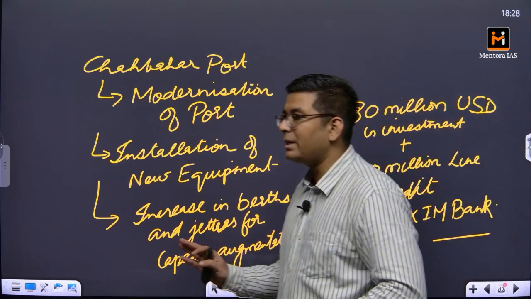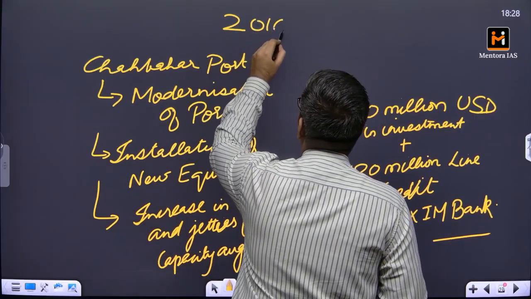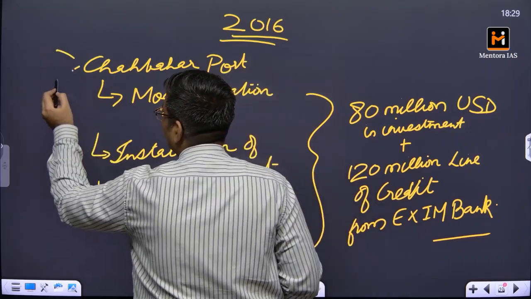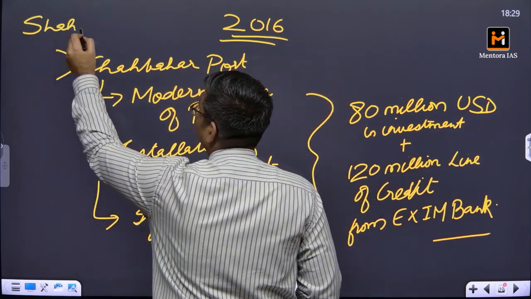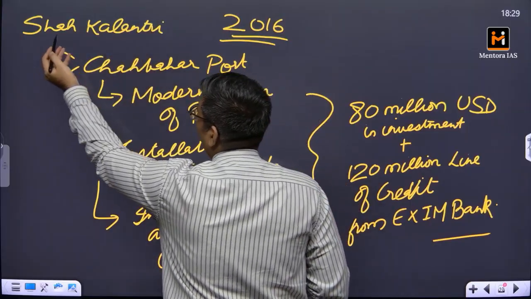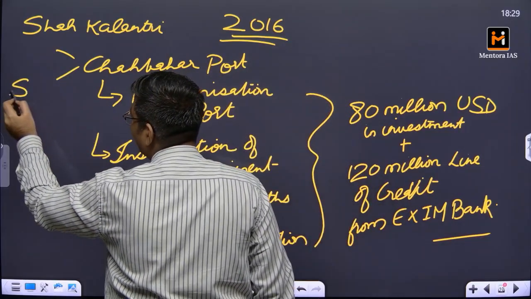This is the agreement that was made in 2016, and based upon this, what happened was that at Chabahar we have two different ports. The first one is called Shah Kalantari. Somewhere you will also find Shahid Kalantari, that's fine. And the second one is Shah Beheshti.